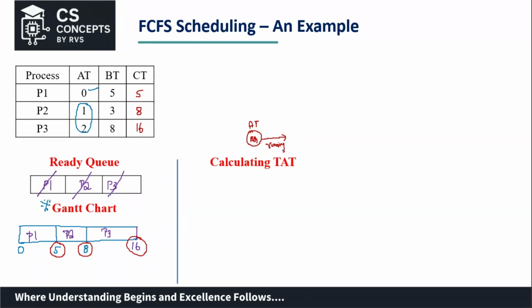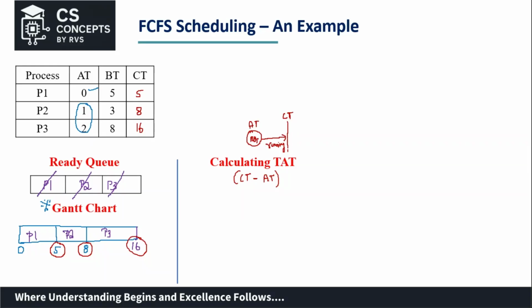After some time, it is going to complete. This is the completion time. Now, this window we call the turnaround time. I can simply say it is completion time minus arrival time. That would give me the turnaround time, right?